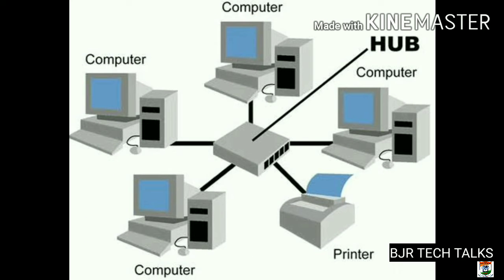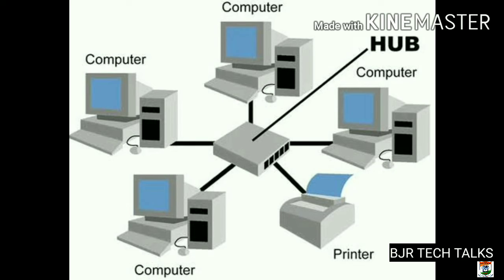The next one is star topology. In star topology, all the computers or nodes are connected to a central point called a hub, as you can see in the picture. It is the most popular topology used in computer networks.